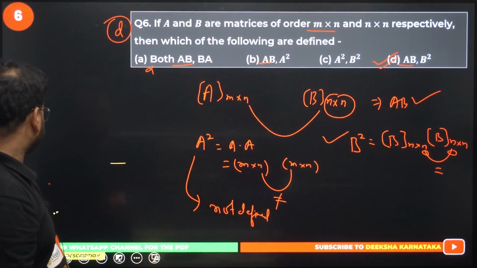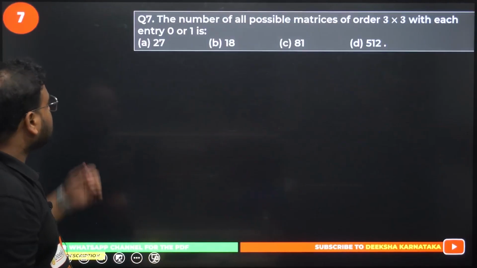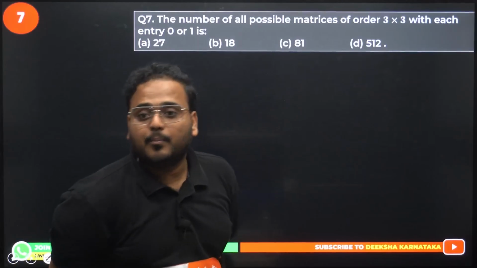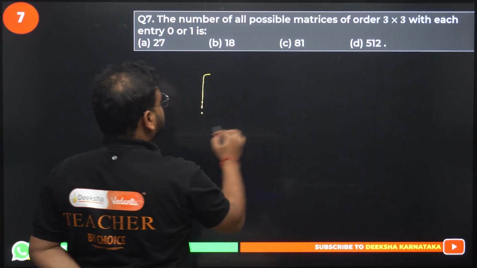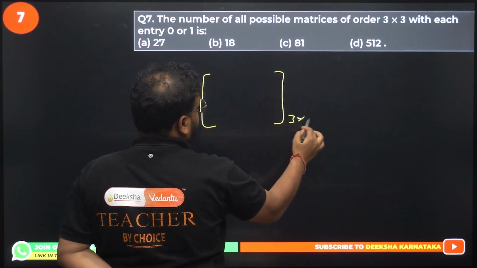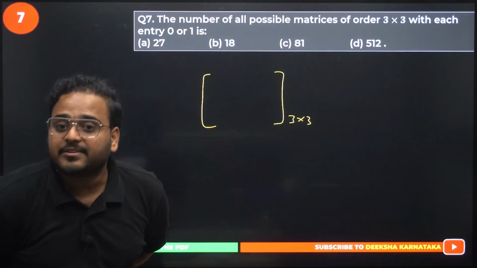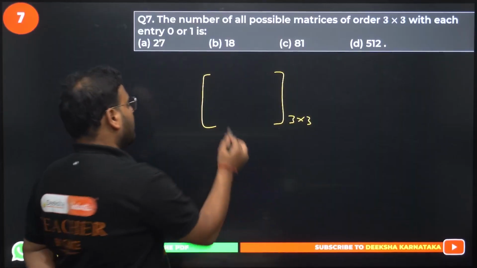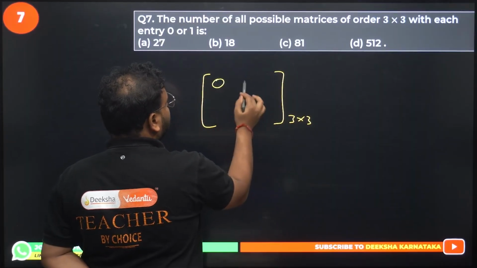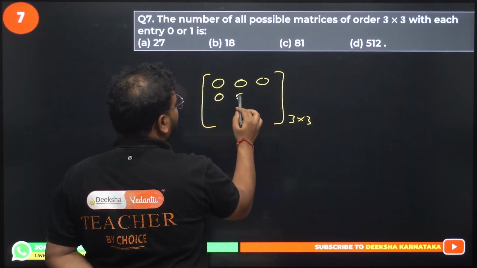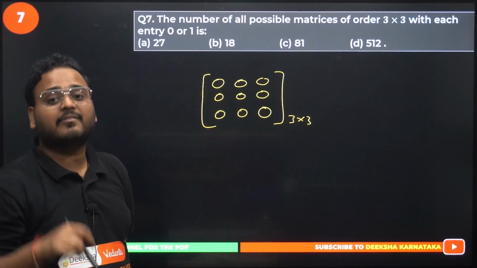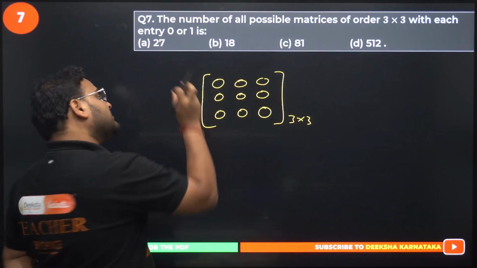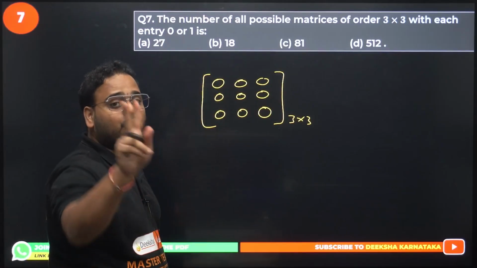Seventh one. Question number 7. The number of all possible matrices of order 3 cross 3, with each entry as 0 or 1. Okay, how many entries do we have? Entry 1, 2, 3, 4, 5, 6, 7, 8, 9. Each of these entries can have either 0 or 1. Means each of these entries has two options.